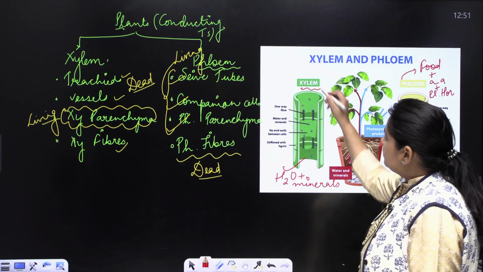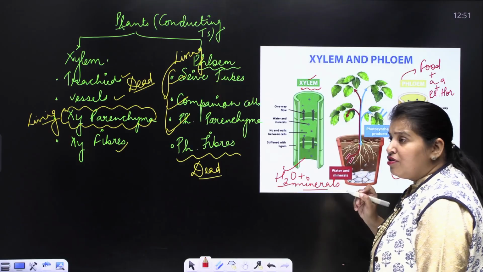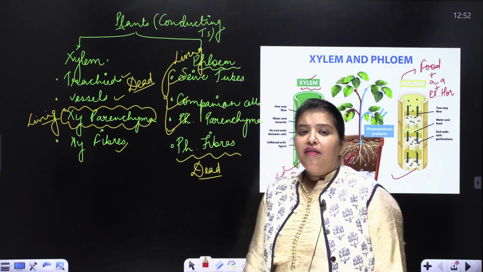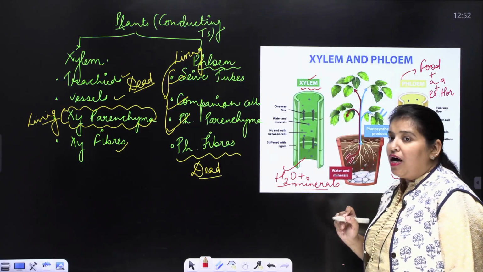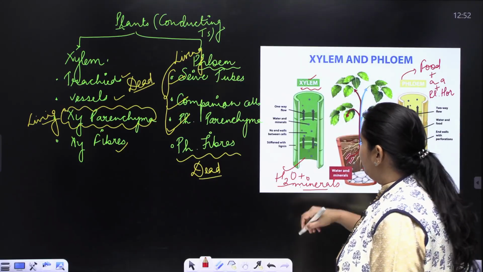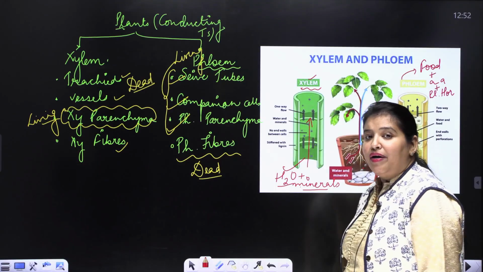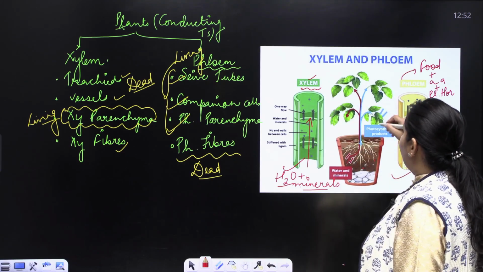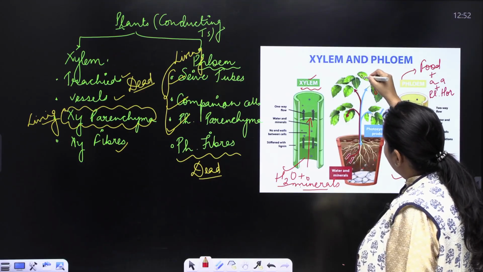Now when I talk about xylem, xylem will always conduct water and minerals, children. And where are water and minerals present for the plant? They are present in the soil. That means the conduction of water and minerals will always happen in the upward direction. Whereas conduction of food, you know, food is synthesized here in the leaves.